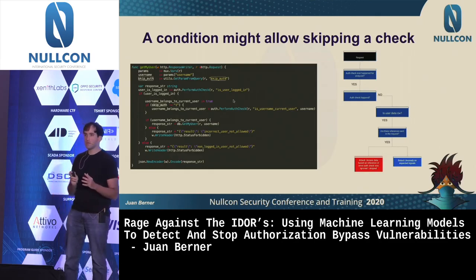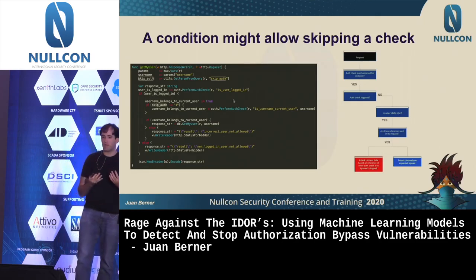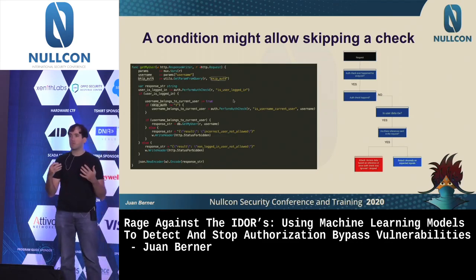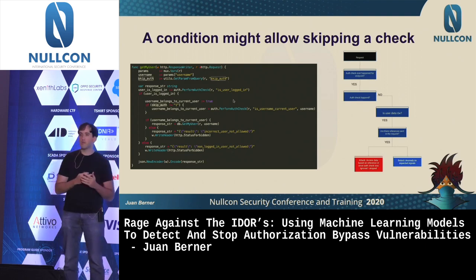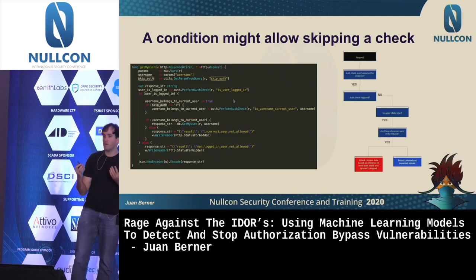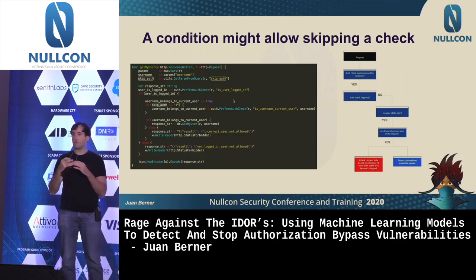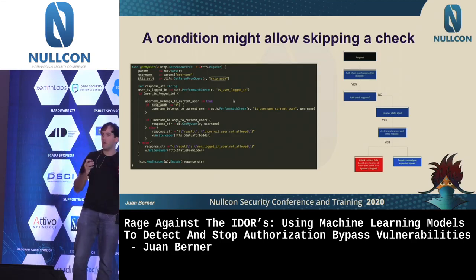A different situation is when you might skip the check altogether. For example, there might be a condition that allows you to skip. Funny enough, we just had a talk previously where one of the vulnerabilities was exactly this. There was a situation where there was a check for the path, and if the path matches a particular string, then you might actually ignore the check to see if somebody can access a resource or not.